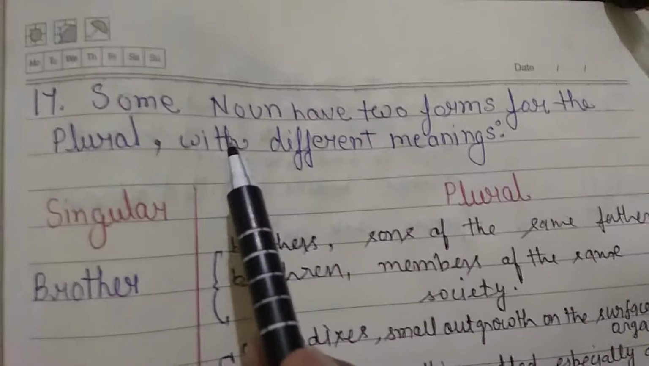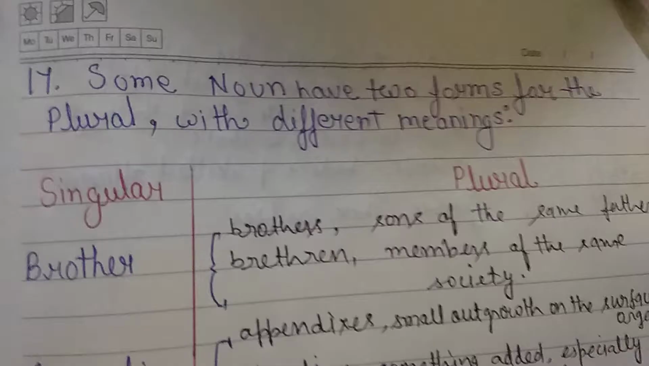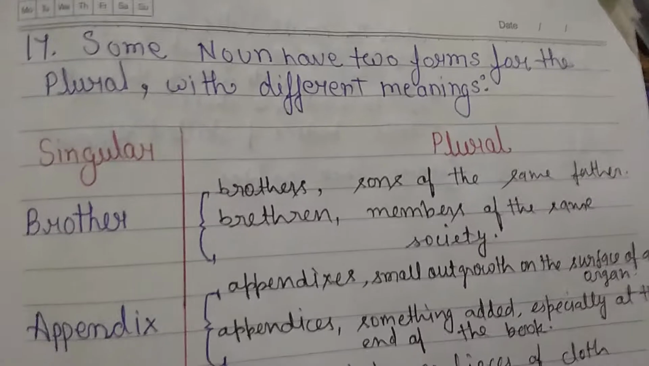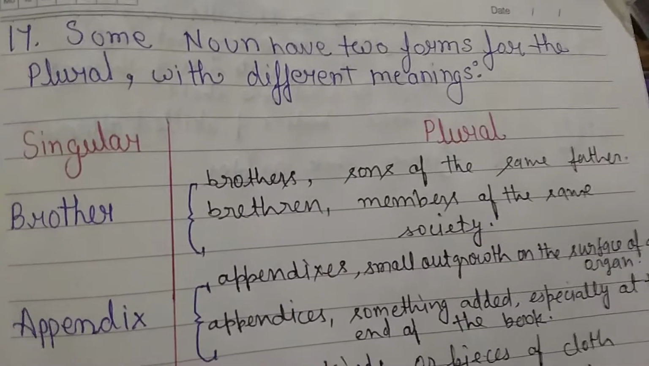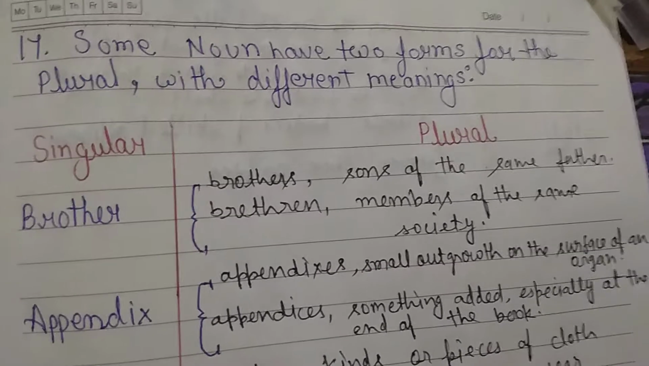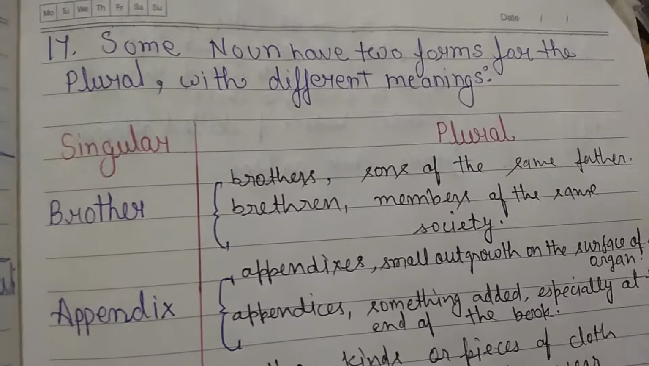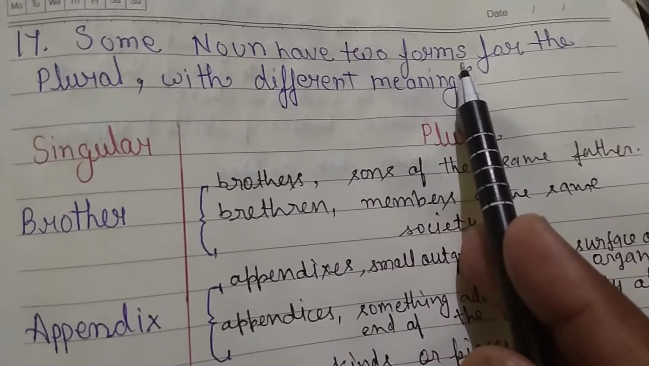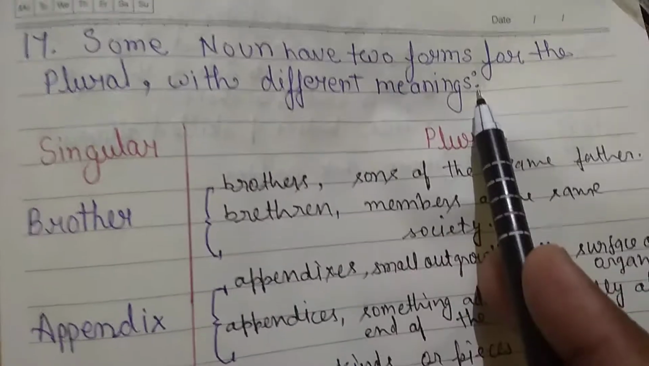Good morning, students. Today I am going to tell you about something about nouns. Okay, I know you are familiar with nouns, kinds of noun. So today there is a part you can take as an exception. Some nouns have two forms for plural with different meanings.